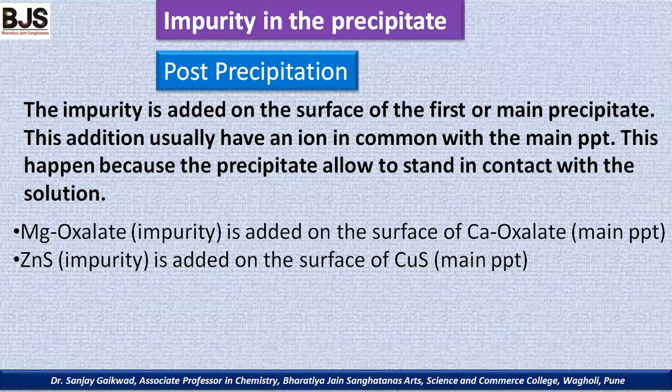For example, in calcium oxalate precipitation, suppose a magnesium compound, magnesium oxalate or magnesium salt, is present as an impurity, then it can be adsorbed on the calcium oxalate. But if we filter immediately, then this magnesium oxalate cannot be adsorbed on the calcium oxalate precipitate.